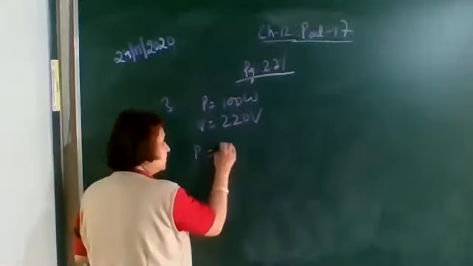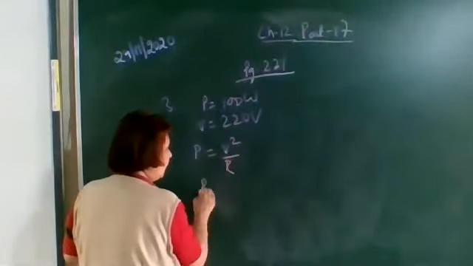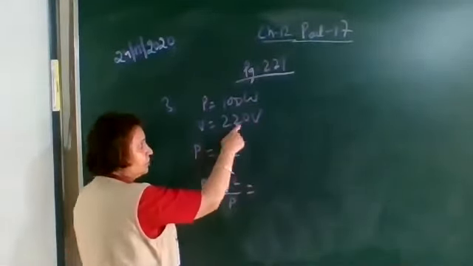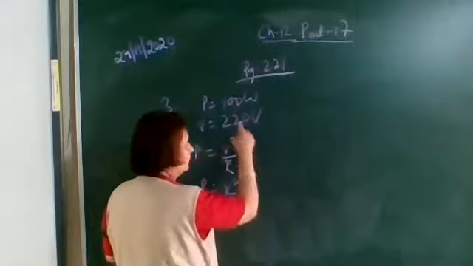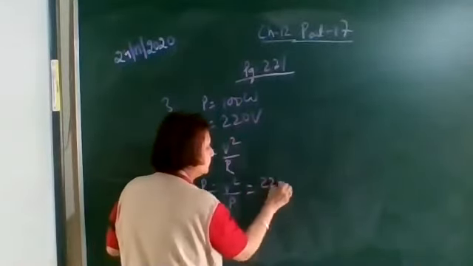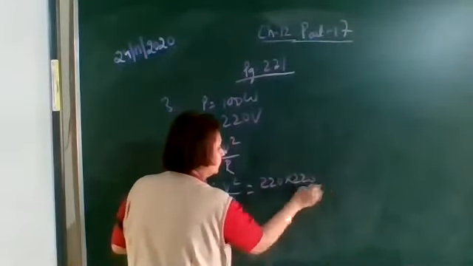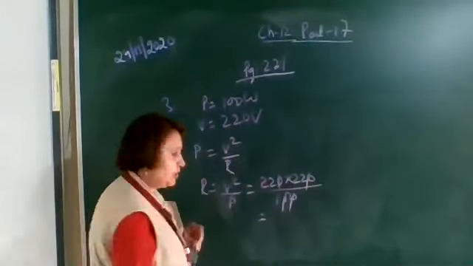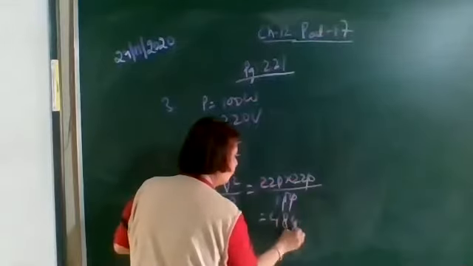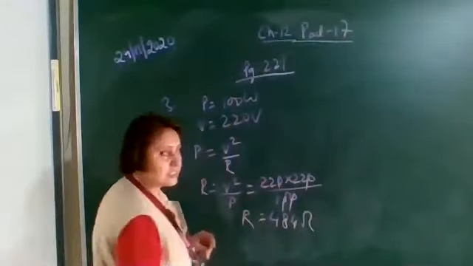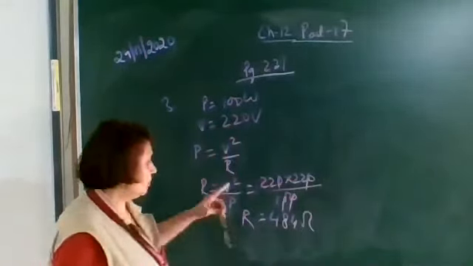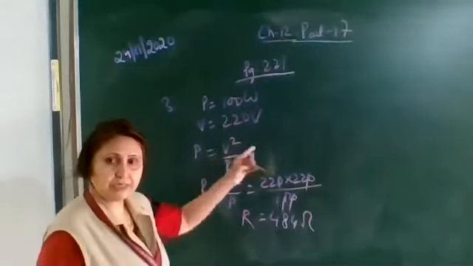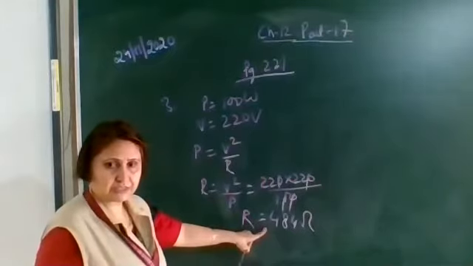We know that P is equal to V square upon R, so R is equal to V square upon P. That is 220 into 220 divided by 100, which is 22 into 22. How much is it? 484 ohms. So the resistance is 484 ohms. Whether it is operated at 220 or 110, the resistance of the bulb filament is the same.